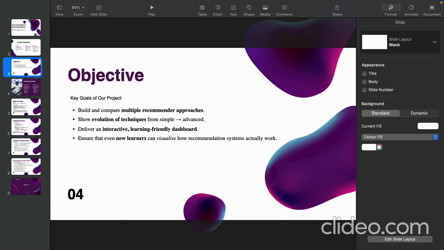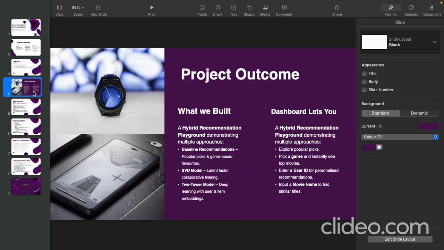It ties everything together. So the outcome is not just a working recommender, but also a learning playground, a place where a beginner can see how different approaches behave, experiment with the inputs, and visualize the cold start and personalization challenge.